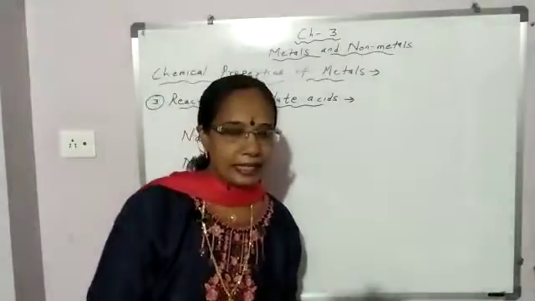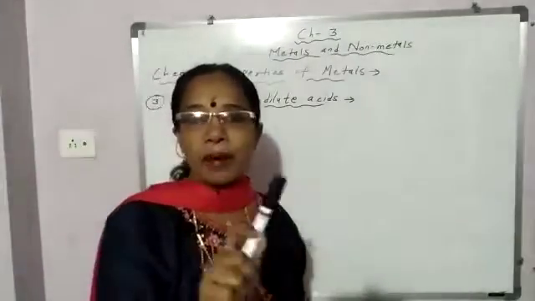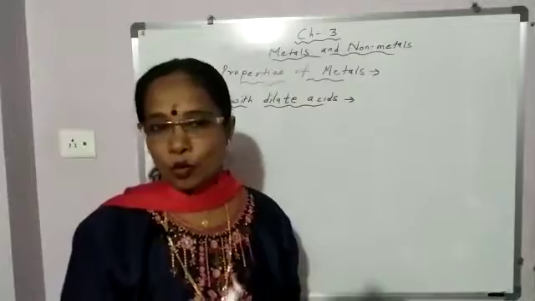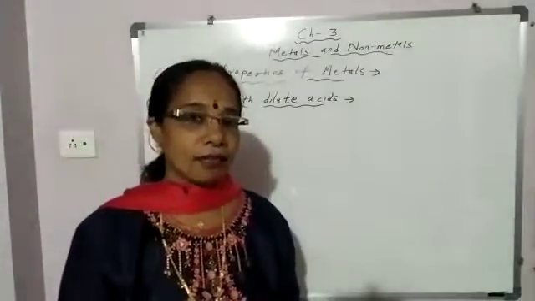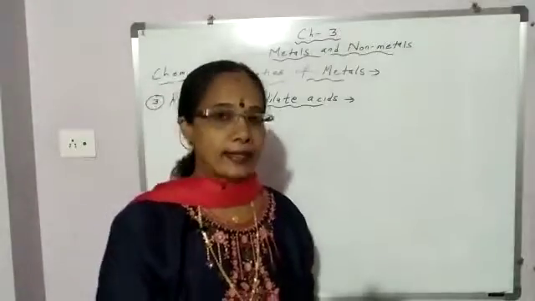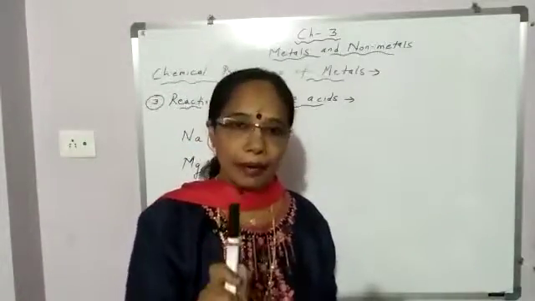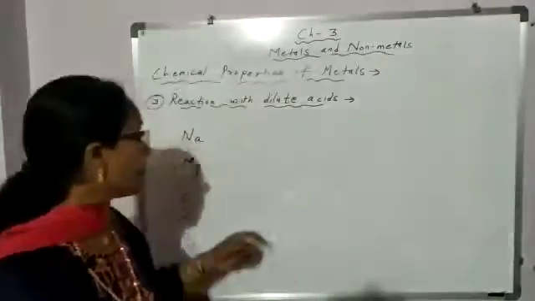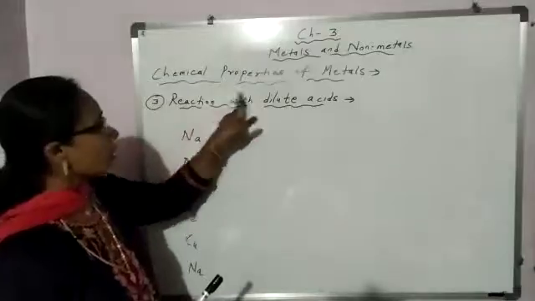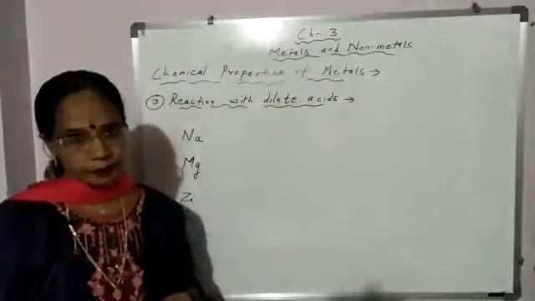Second chemical property which we discussed in the last period was reaction of metal with water. So metals when react with water, hydrogen gas is evolved, and along with it what is formed? Metal hydroxide or metal oxide. Okay, now today the third chemical property, reaction of metals with dilute acids.